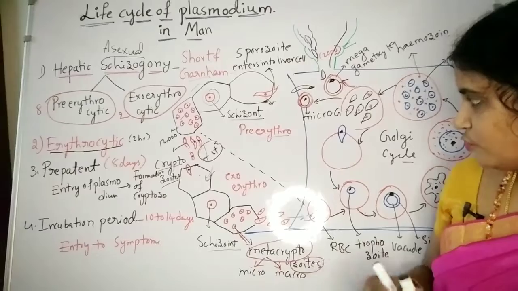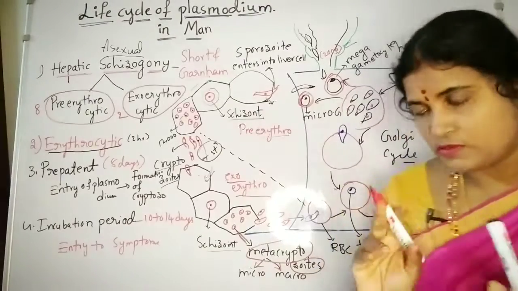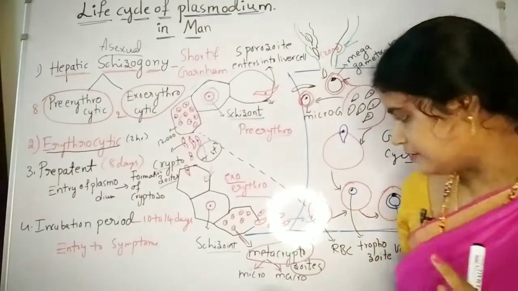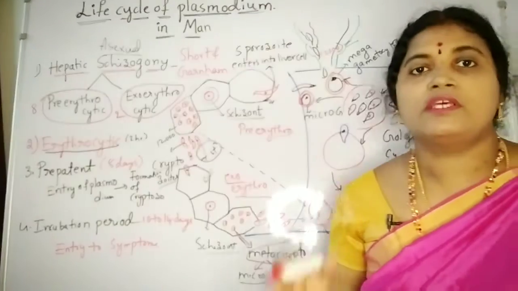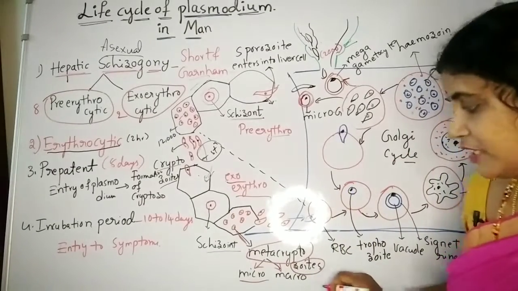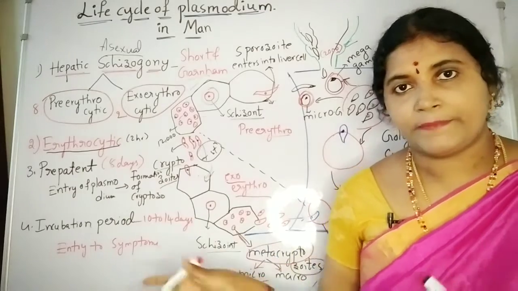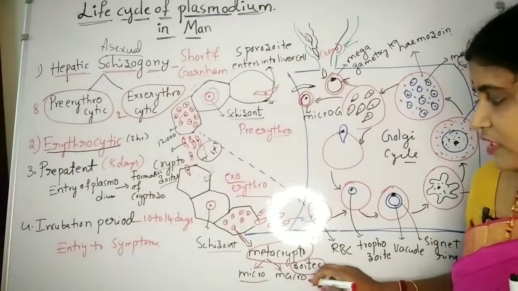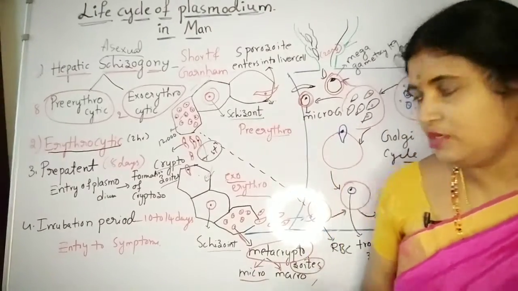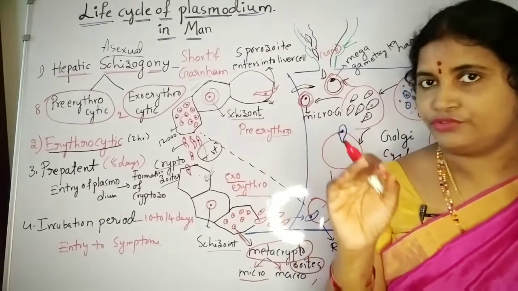In these metacryptozoids there are also different sizes. Some are small in size, some are big in size. If they are small, they are known as micrometacryptozoids, and if they are big, they are known as macrometacryptozoids. The macrometacryptozoids are going to enter the RBC now. So now the erythrocytic cycle is going to start.